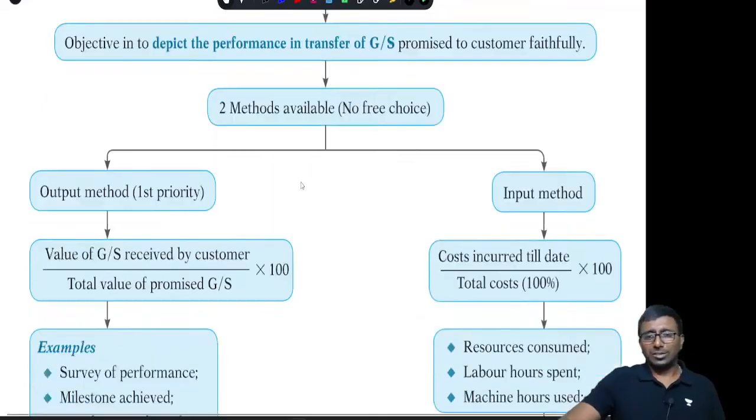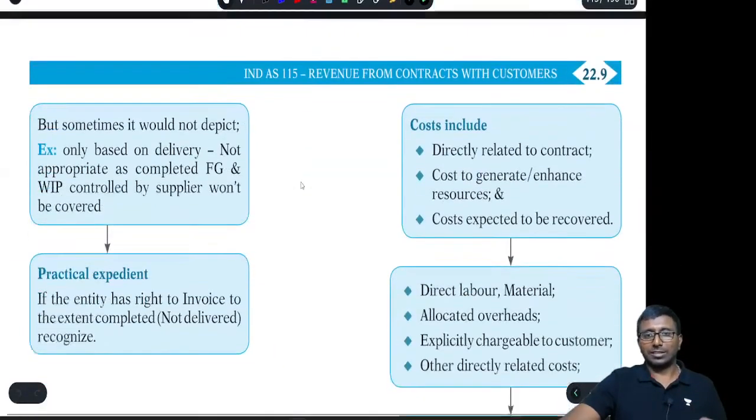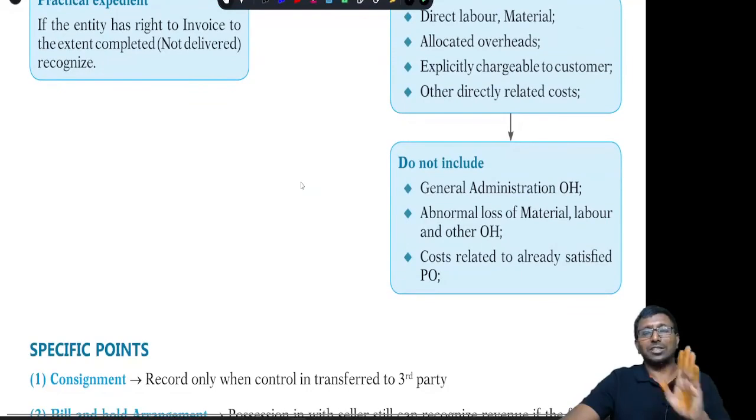All right. So in this concept, what are the costs you mean? What are the resources consumed? That is raw material, power, overheads, labor, everything directly attributable to the contract. You are supposed to allocate it, I mean depreciation, etc. We have given a list of which costs are supposed to be included and which costs should not be included.